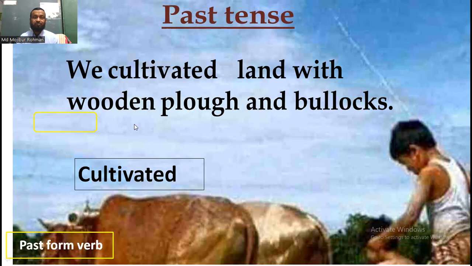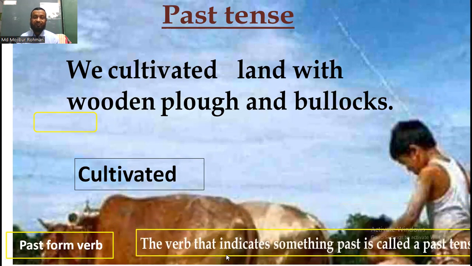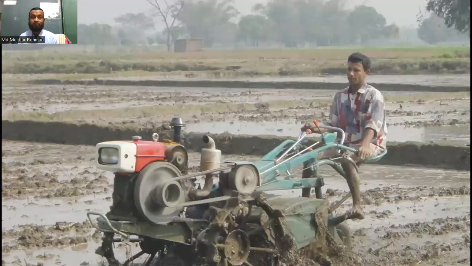And the verb that indicates something past is called a past tense. That means we can easily say that the verb that indicates something past is called a past tense.